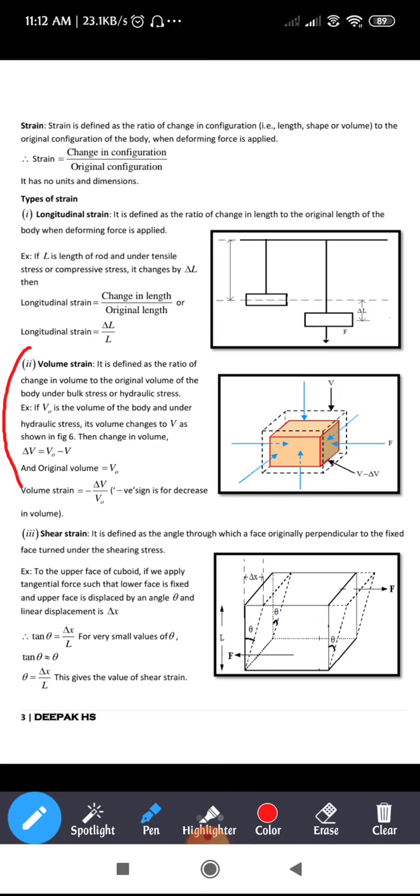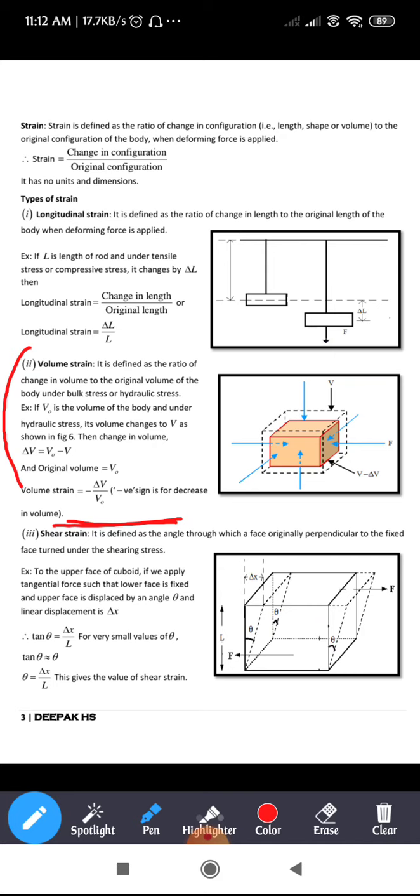Mathematically, we write the volume strain as minus delta V by V naught, where the negative sign denotes the decrease in volume. In the case of volume strain there will be a decrease in volume, so we expressed that with a negative sign. This is regarding the volume strain.